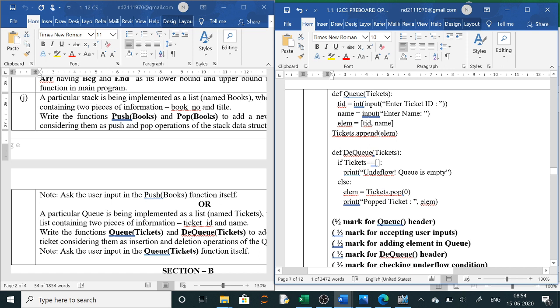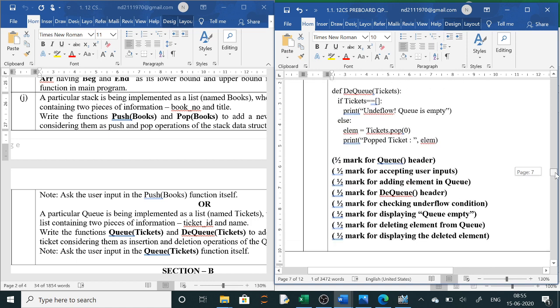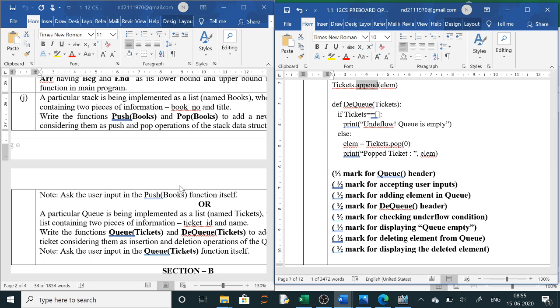Same answer, only the name of the function and the arguments they will give you in the question paper. What you have to take from the user, those variable names are given, or you ask as per the question. Like here the ticket number and the name they have asked, you put it in a list. Same append you have to use. This is the important thing: you append the list. For deletion, same thing. If it is empty, it is empty, else it will simply pop. This we have already discussed in the last videos. You go through the last videos, you will understand it.